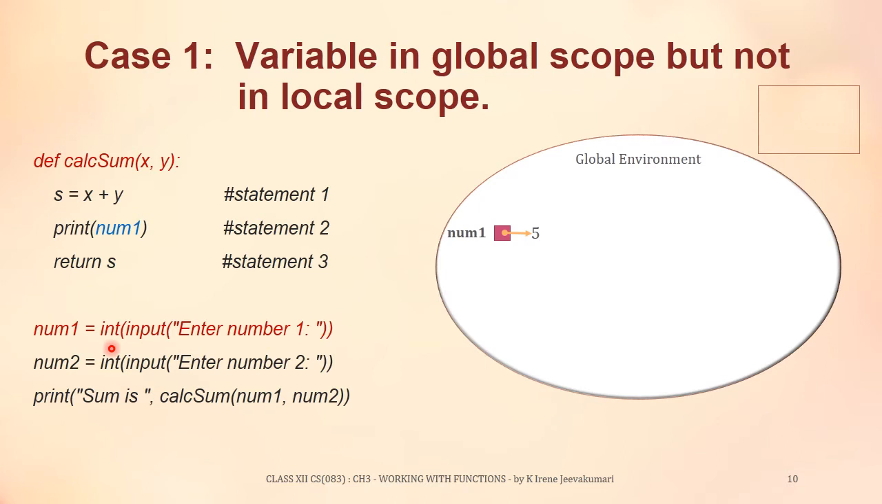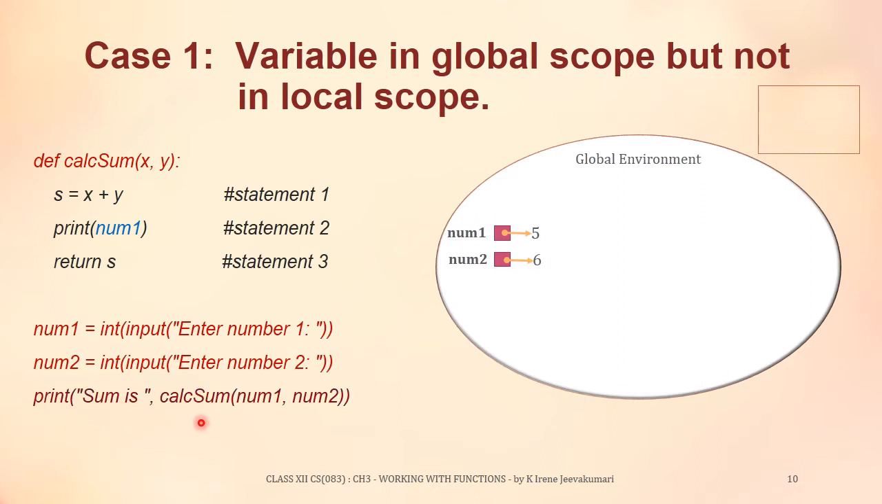And the next statement is num2 equal to int input enter number 2. This also receives the integer input and assigns it to the variable num2. Even num2 is not inside any block or function, so this is a global variable. In the global environment, num2 is created and it is referencing the value 6, which was received as an integer input. The next statement is a print statement.